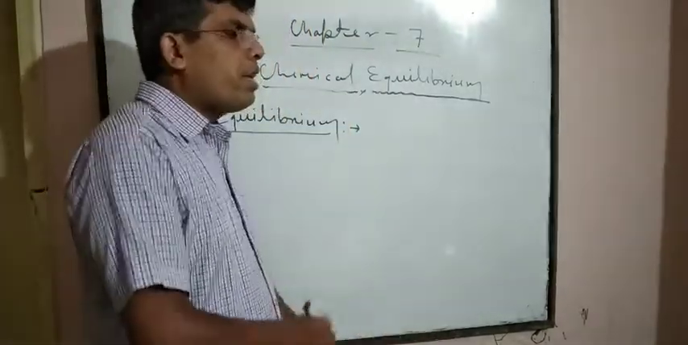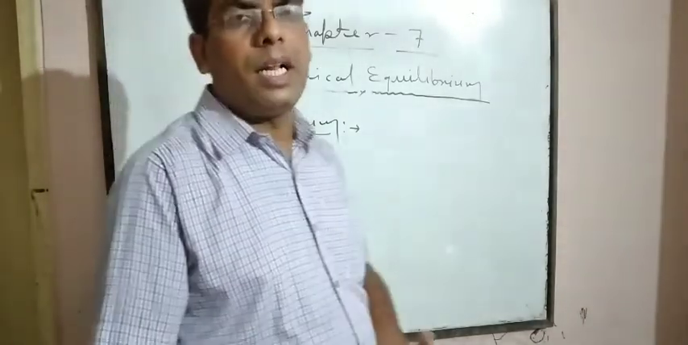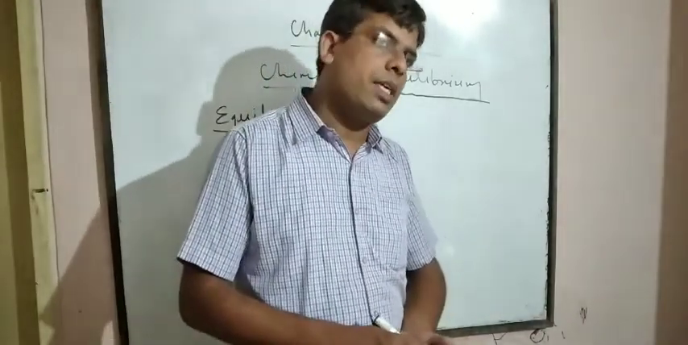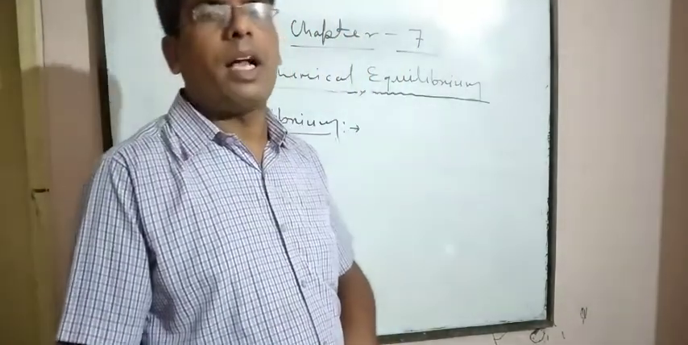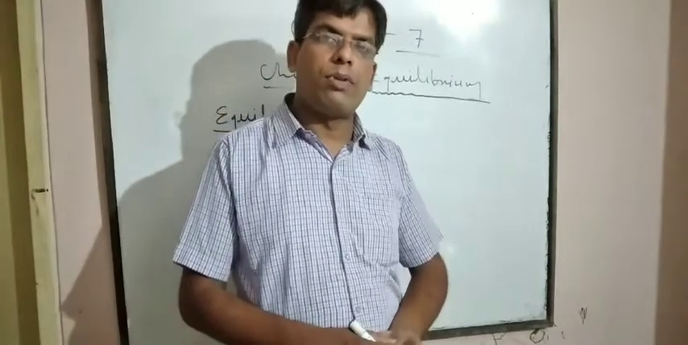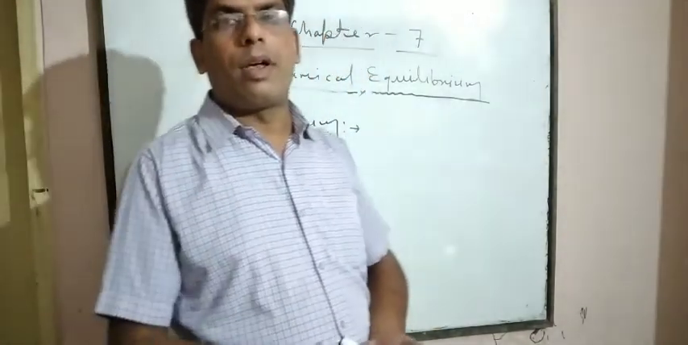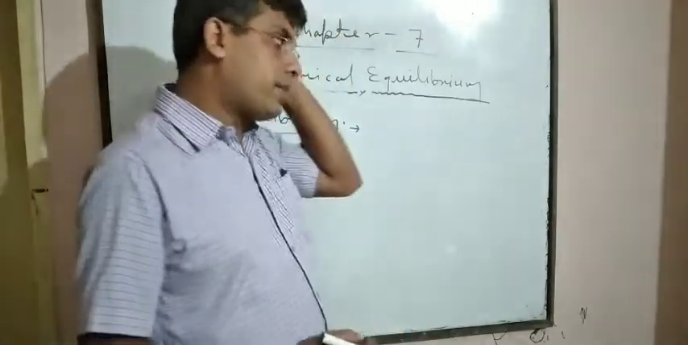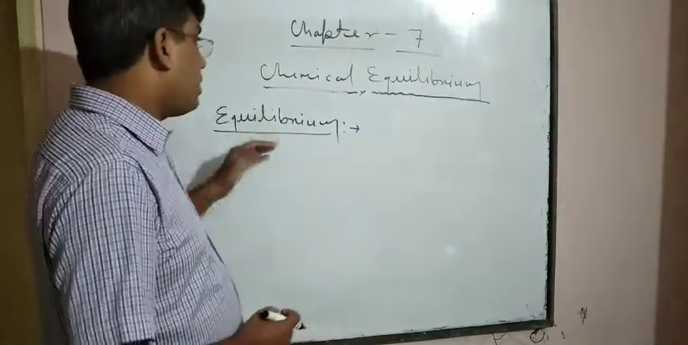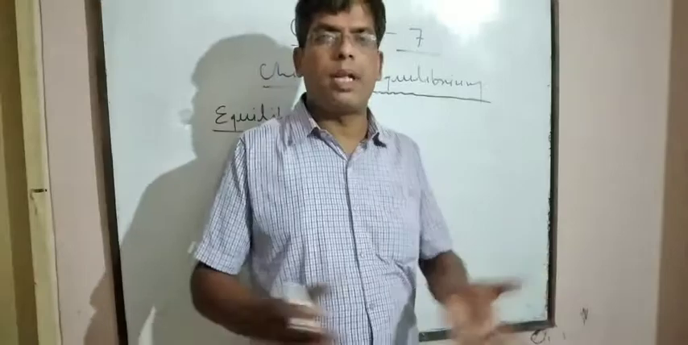It is a very important part of our fundamental chemistry. Basically, it is a part of chemical kinetics. Chemical kinetics is a branch of physical chemistry which deals with the study of rate of reaction and factors affecting rate of reaction. So here first we will discuss equilibrium. What is the meaning of equilibrium? How can we explain equilibrium?